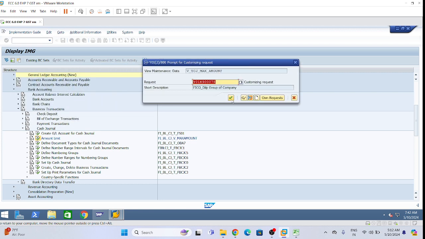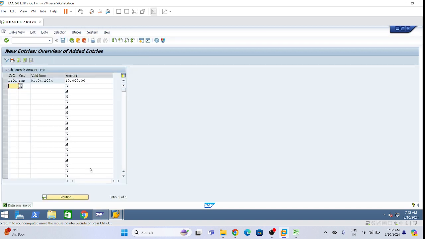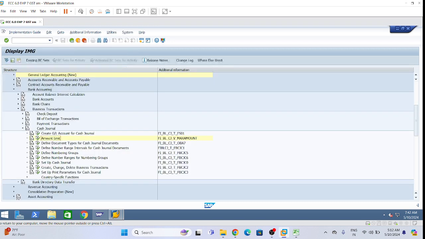You guys notice one thing for GL account. It did not ask to save in the TR, though we are doing it from the IMG screen only, the configuration screen only. But now for amount limit, it is asking for the TR. Means GL account will not be transferred with the help of TR, but this amount limit will be transferred.